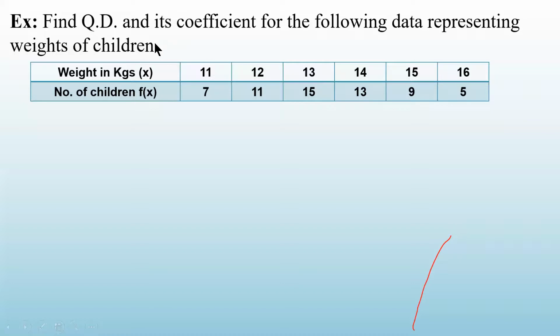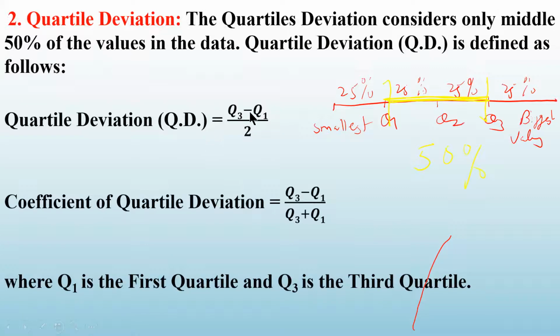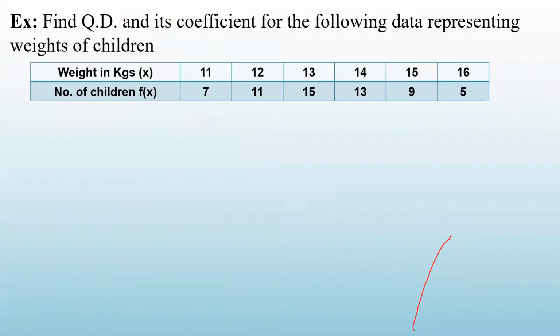So first of all, we have to find the quartiles Q1 and Q3. Until we know Q1 and Q3, you cannot find QD, quartile deviation. So the very first thing is to find Q1 and Q3. We have already done this problem when I taught you the quartile, so let us do it once again.